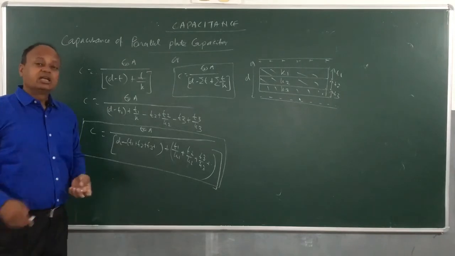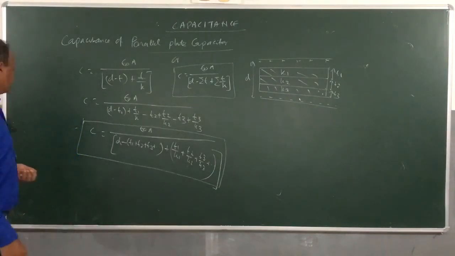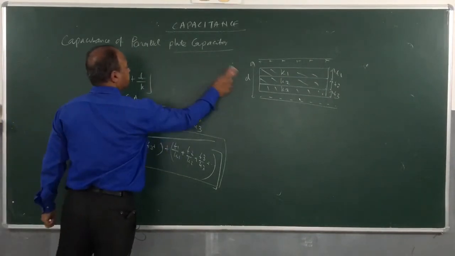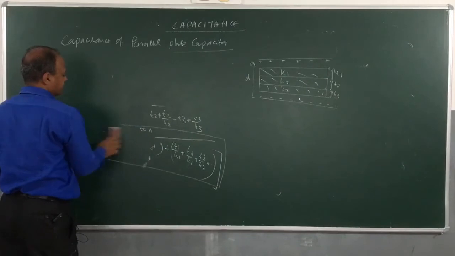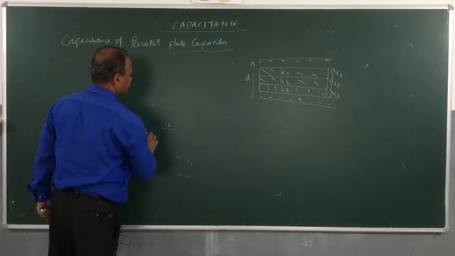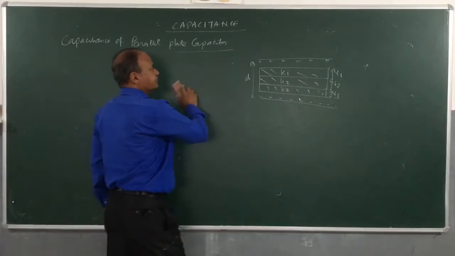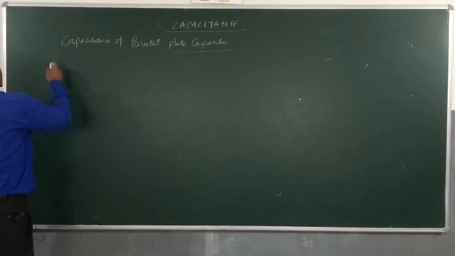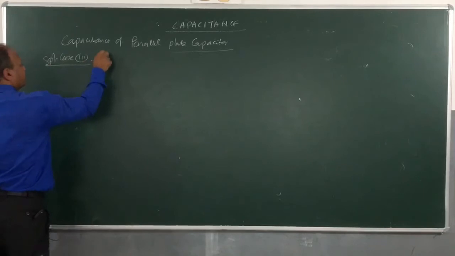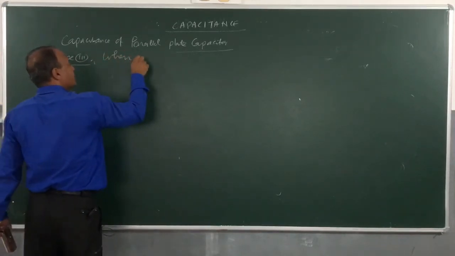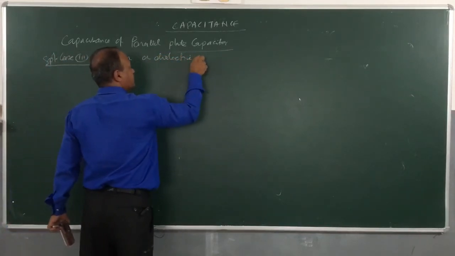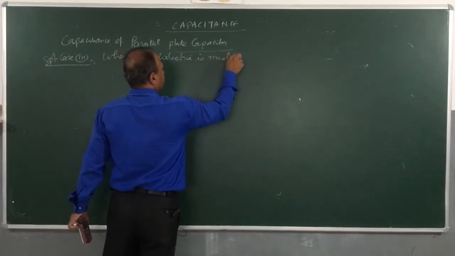Now, case 3 we will see, when the dielectric slab completely fills the space between the two plates. This is special case 3, when a dielectric slab is the medium, means there is no air.